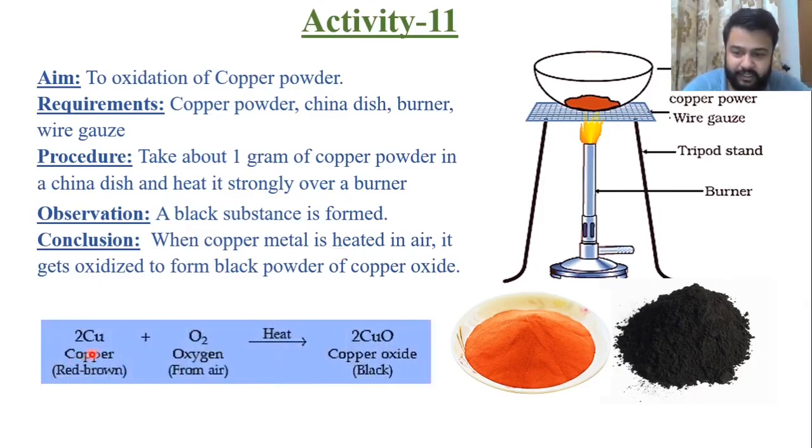This is your chemical reaction. Copper, which is red brown in color, reacts with oxygen from air during the heating procedure and converts into copper oxide, which is black in color. First point you have to remember: a black substance is formed. The formula for the black substance is copper oxide. So what type of questions can you get? You can get a question like: a red brown color substance reacts with oxygen and forms a black oxide. Name the substances and write the chemical equation. So the red brown color substance is copper, which reacts with oxygen and forms copper oxide. This is your whole chemical reaction.